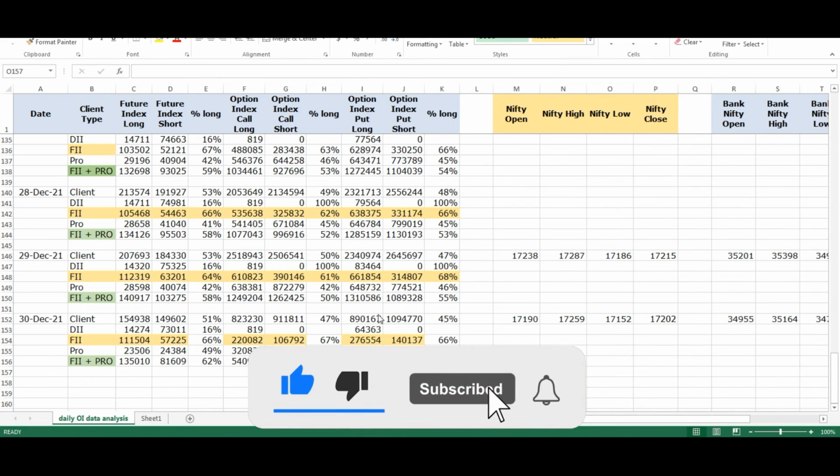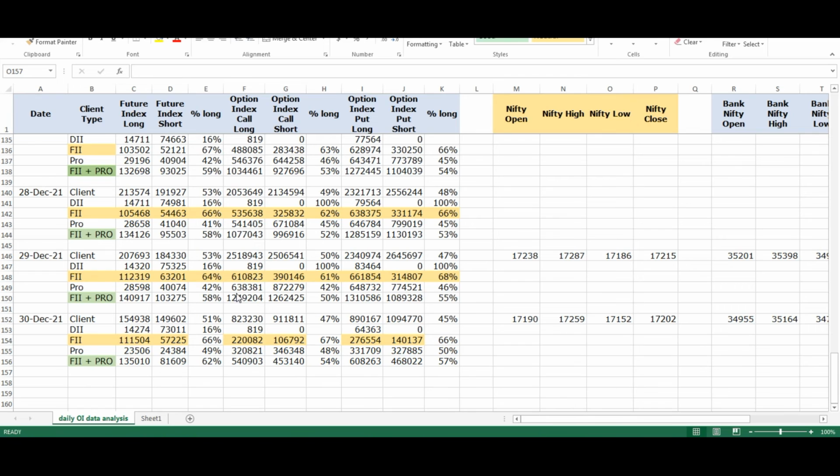So here we can understand that they have reduced their put option long positions by 2%, whereas the proprietors have increased from 46% to 50%, and the FII plus Pro combined together have increased to 57%. So if we analyze the FII plus Pro, the long in the index future is 62%, long in the call options is 54%, and long in the put options is 57%.